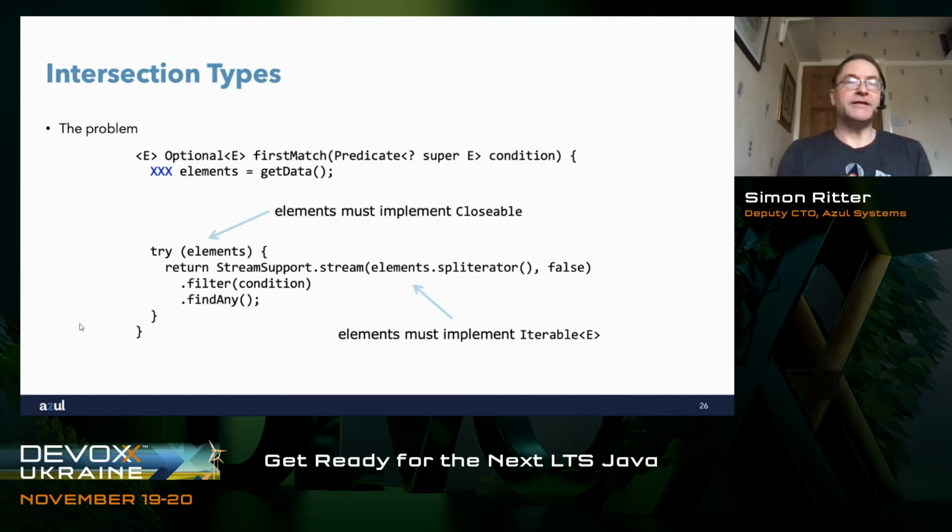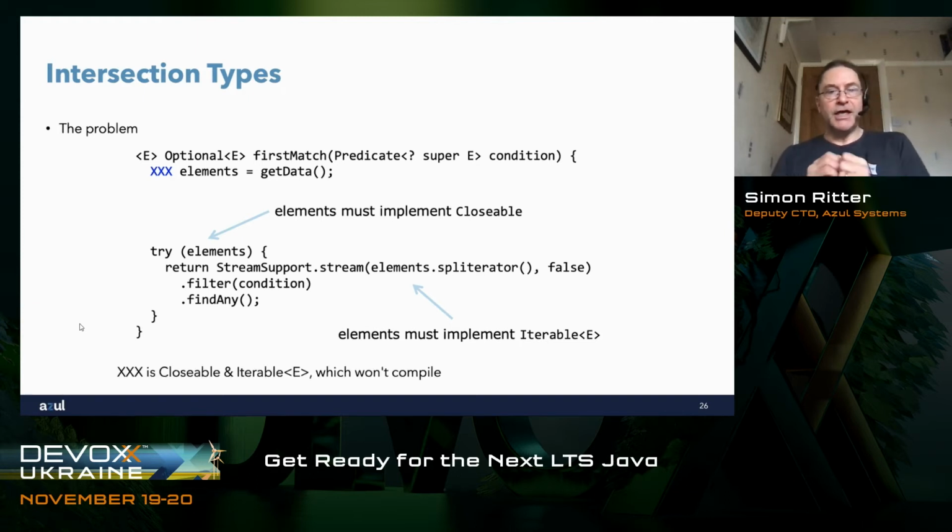What we're then stuck with is the problem of what to use as the type, XXX. We can't define a type that says Closable and Iterable of E, because in the case of a local variable, we can't use that ampersand to say it's both of those interfaces. What we typically do is one of two things.